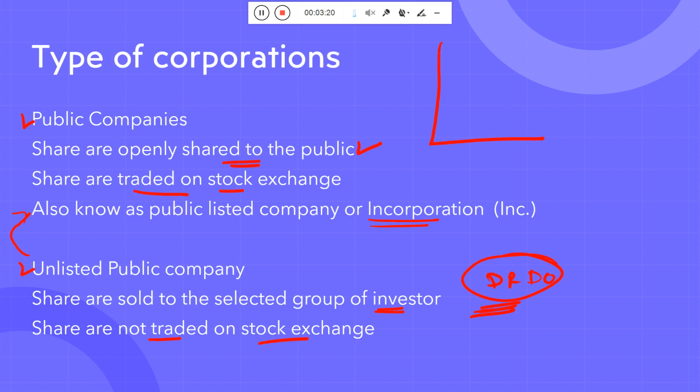When I talk about the public company, shares are openly offered to the public, right? That means they are traded on the stock market. That company is the public company. In the unlisted company, shares are sold to selected investors, and the shares are not traded on the stock market, like some government agencies. They are public companies, but due to some conditions they are not registered.